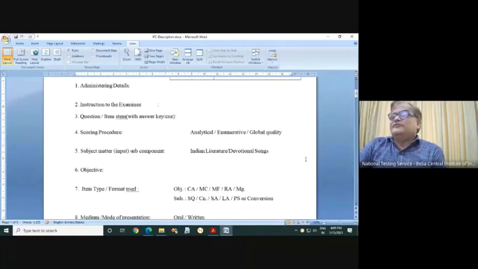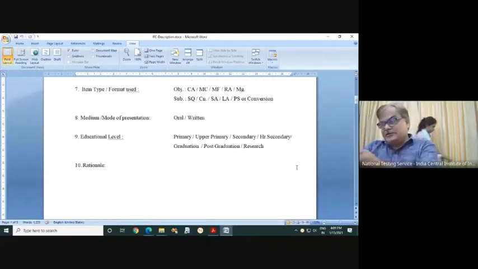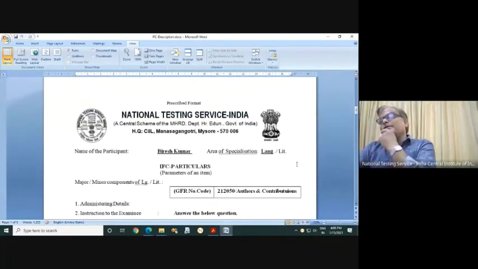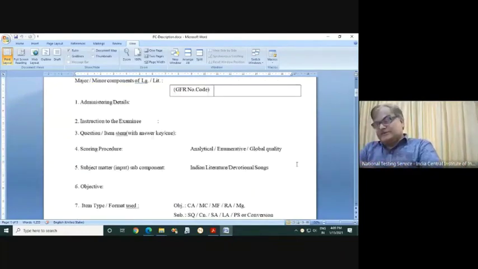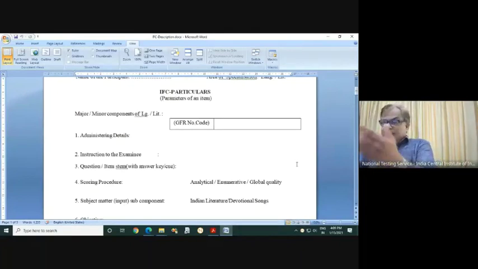So in face-to-face programs, we circulate this piece of paper, and our participants used to write one question on one sheet. Here, the same thing is converted into a Google Sheet or whatever it is. And online you have to fill it, but the components, these parameters will remain the same.